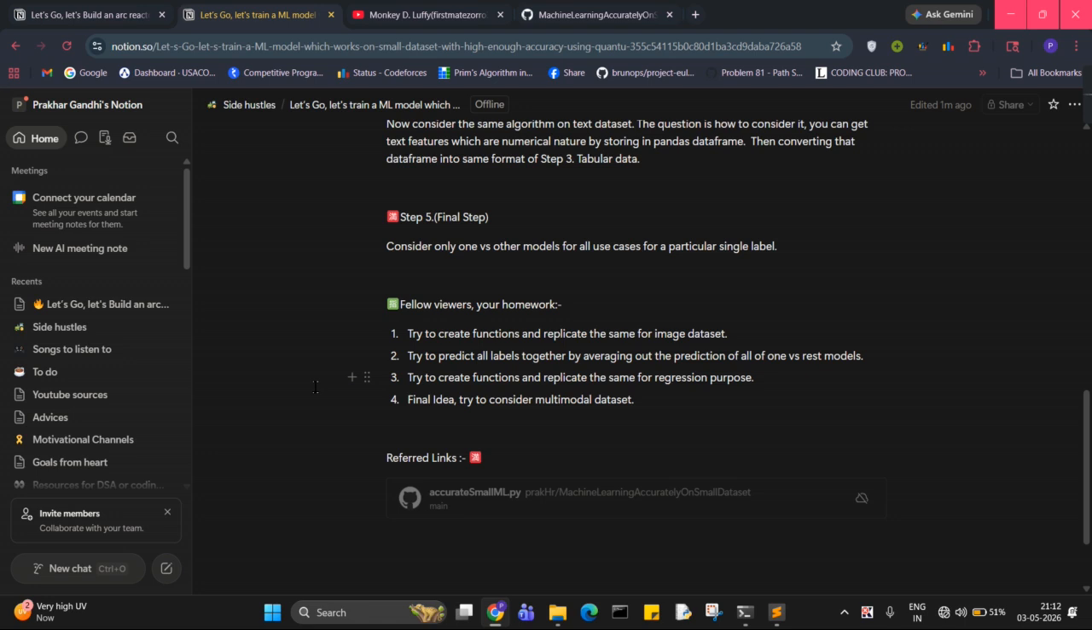Second point is you can predict for all labels. I have considered only one label versus other labels. You can try it by averaging out the predictions of all the one versus rest based models. Third point is you can try to create functions and replicate the same for regression models. Final idea you can try is to consider multimodal datasets.